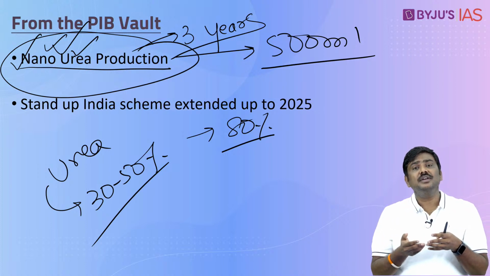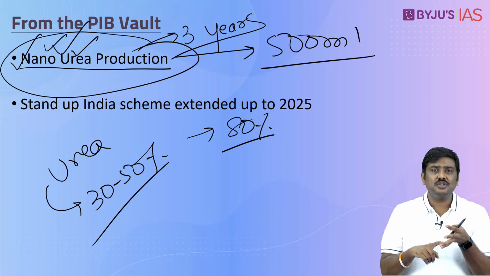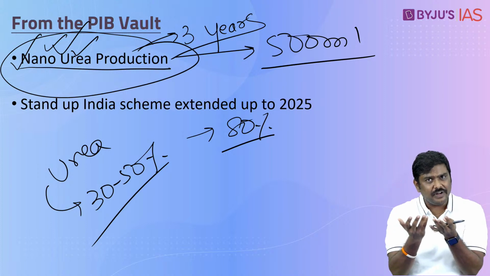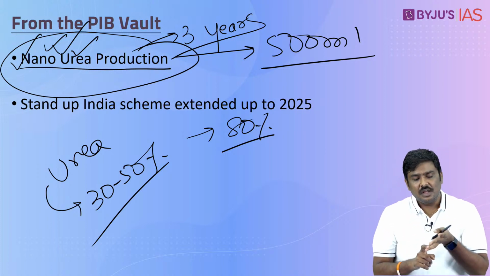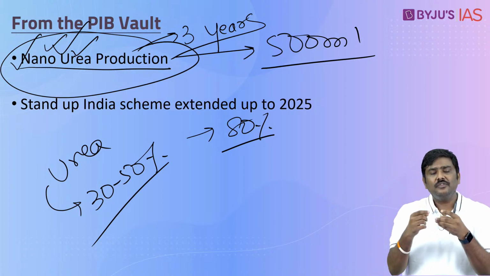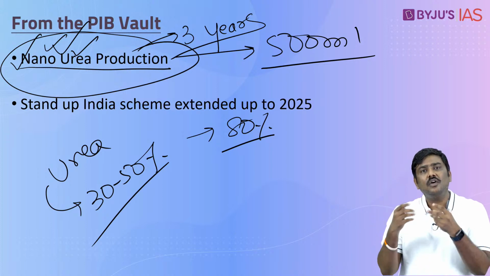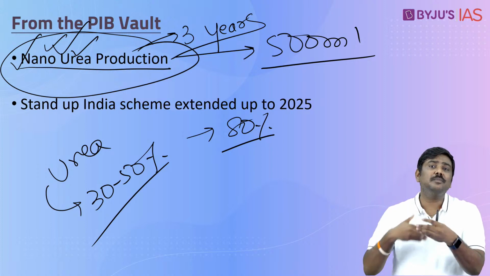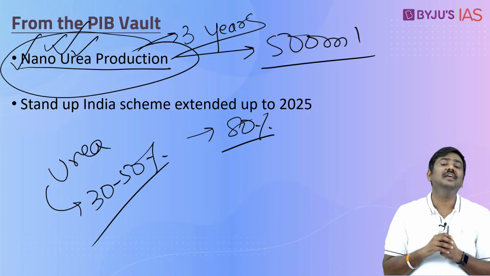And in addition to this, it is also said that the fertility of the soil or overall productivity is expected to increase, the consumption of urea is expected to be reduced, and when consumption of urea comes down, obviously the total expenditure incurred by the farmer is also expected to decrease.